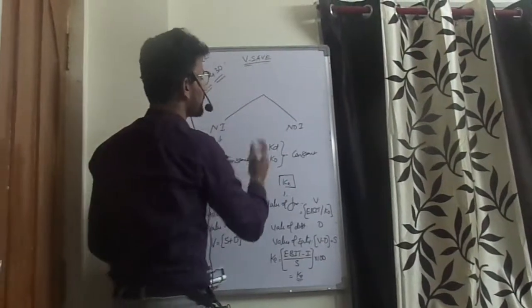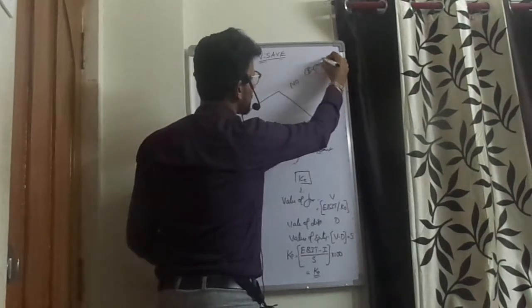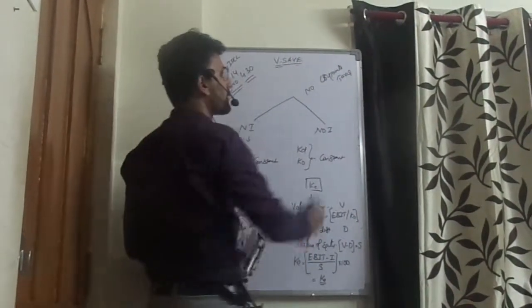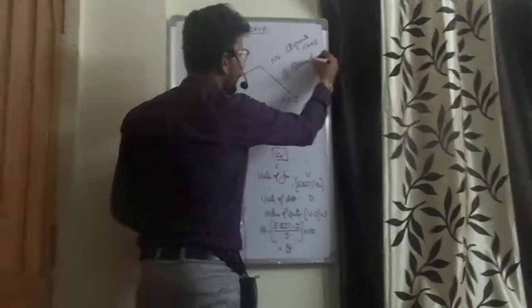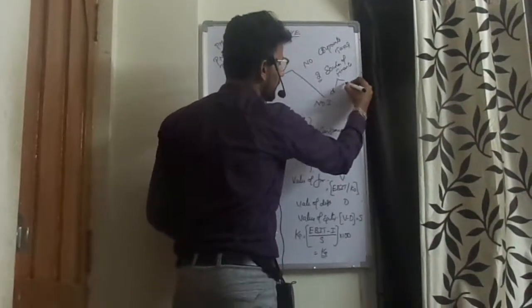Both these theories believe there are no corporate taxes, and both these theories believe only two sources of finance. One is debt, the other one is equity.